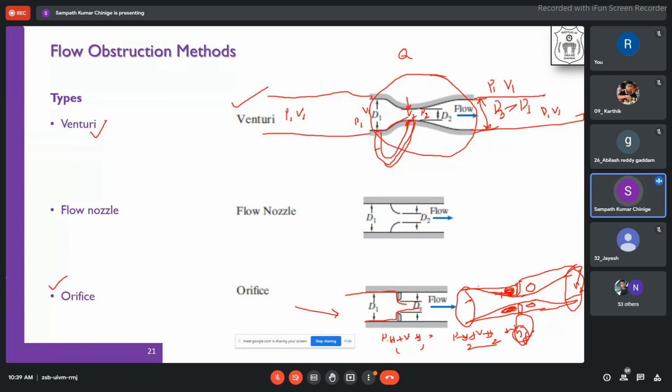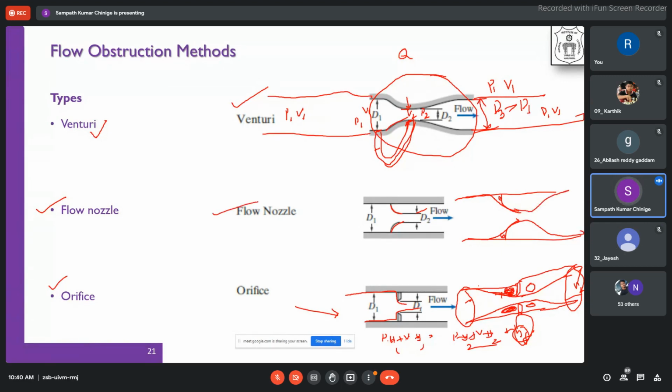Okay, now let us move on to the flow nozzle. What happens in a flow nozzle? You can see over here, in a flow nozzle, instead of having a sudden change, you are having these flanges which are bent nicely. But these are only up to this. There is no diverging section over here. Just a sheet like this. So the flow will come and smoothly go like this. Even though there is a small space, the vortices are very less in nature, and it will move like this. So this is basically your flow nozzle.